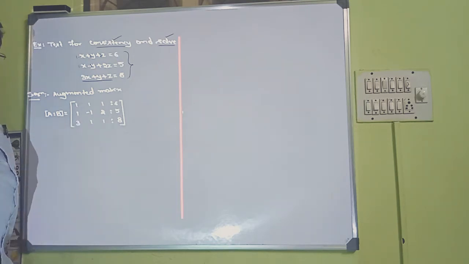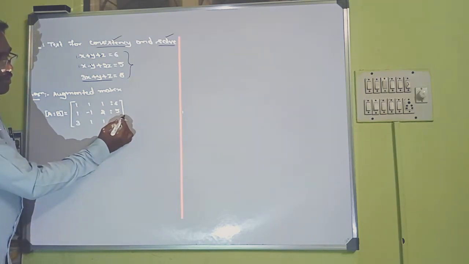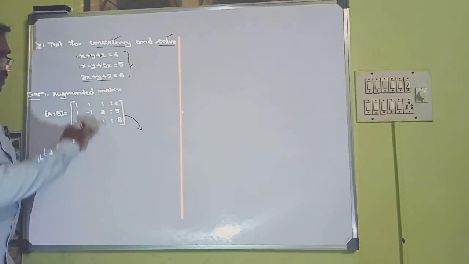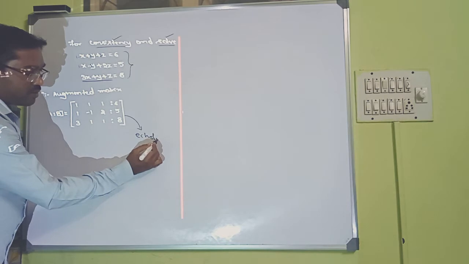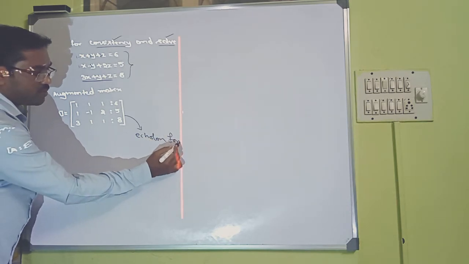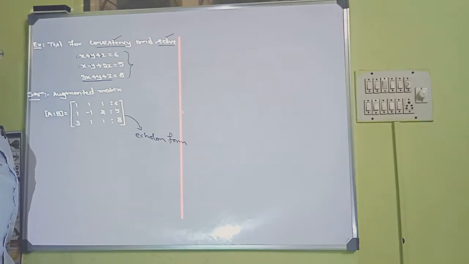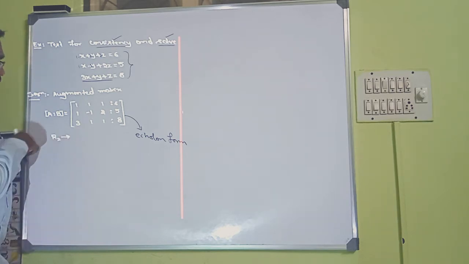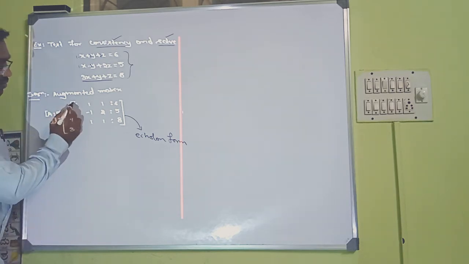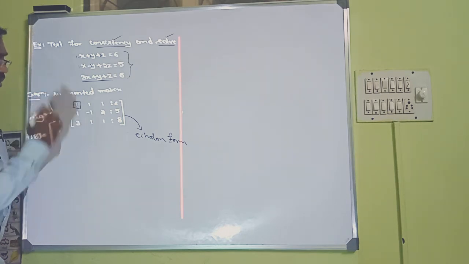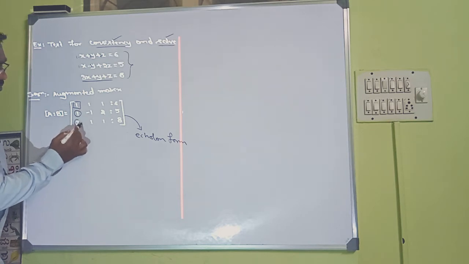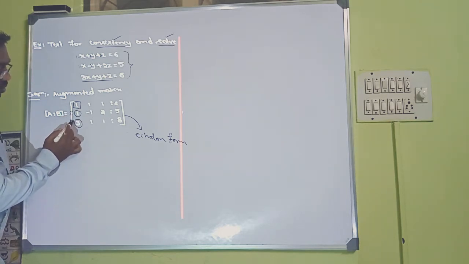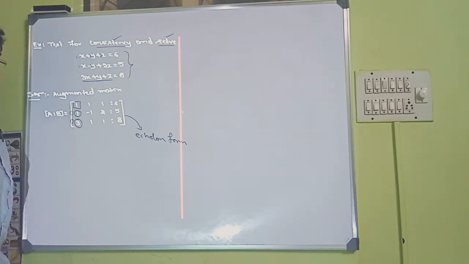Now we reduce this matrix to echelon form. Let us reduce now. How do we reduce? The first non-zero entry is 1 already. Now let us make these two elements 0.